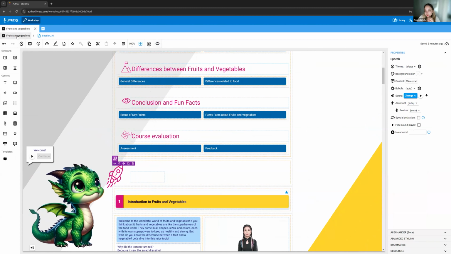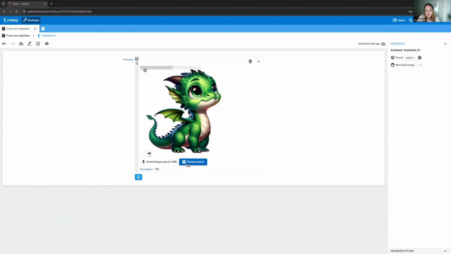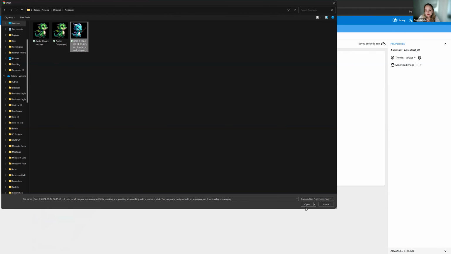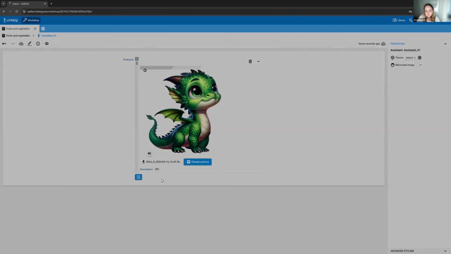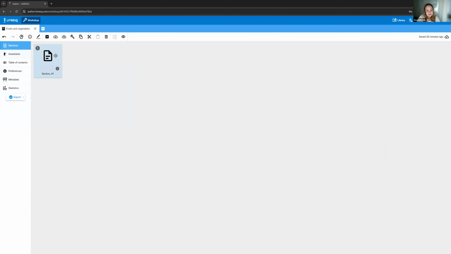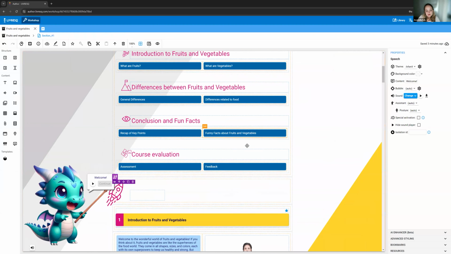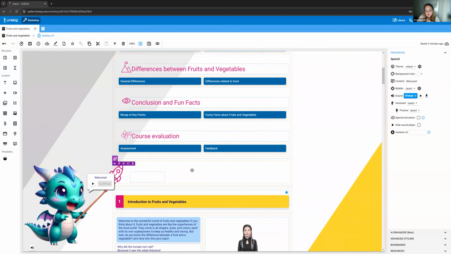So again, in order to change this character, you go into the project under assistants, you double click assistants or add another assistant if you want, and then change posture where you can add an image. This is a smaller one. Let's say the speech bubble starts from here. We go back to the project sections, double click the sections, and my avatar is now this little dragon with the speech bubble popping up around its mouth.